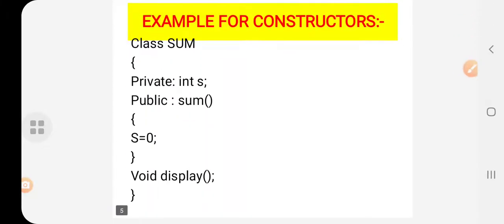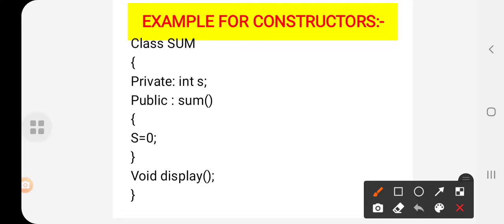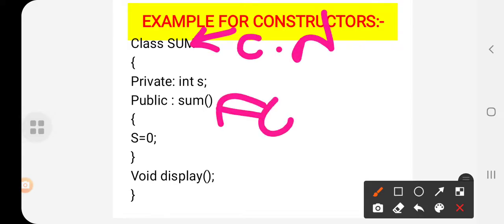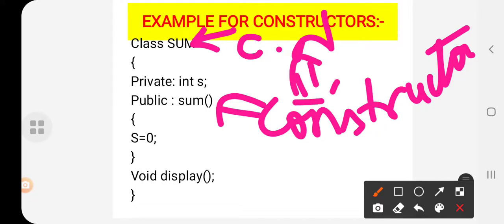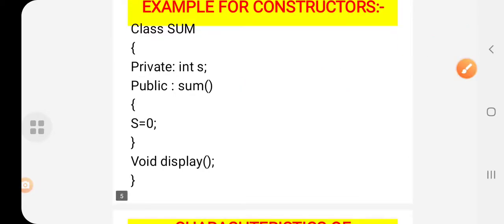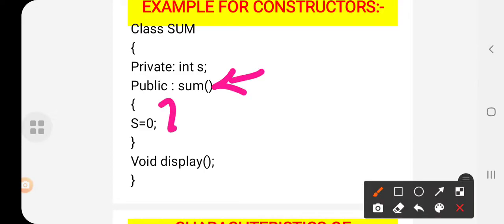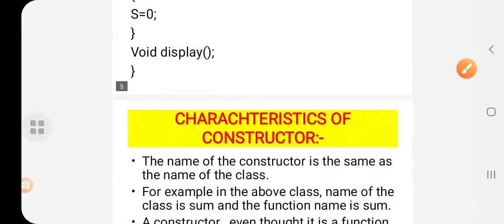Okay, so next I'll be showing the example for a constructor. Here you can see class is a keyword, and Sum is the class name. And here Sum is also the constructor name, or it is the constructor. So you can see the class name and the constructor name are both the same. Here I am just defining one constructor so that when an object is created, it is called. Okay. So this is the example for constructors.